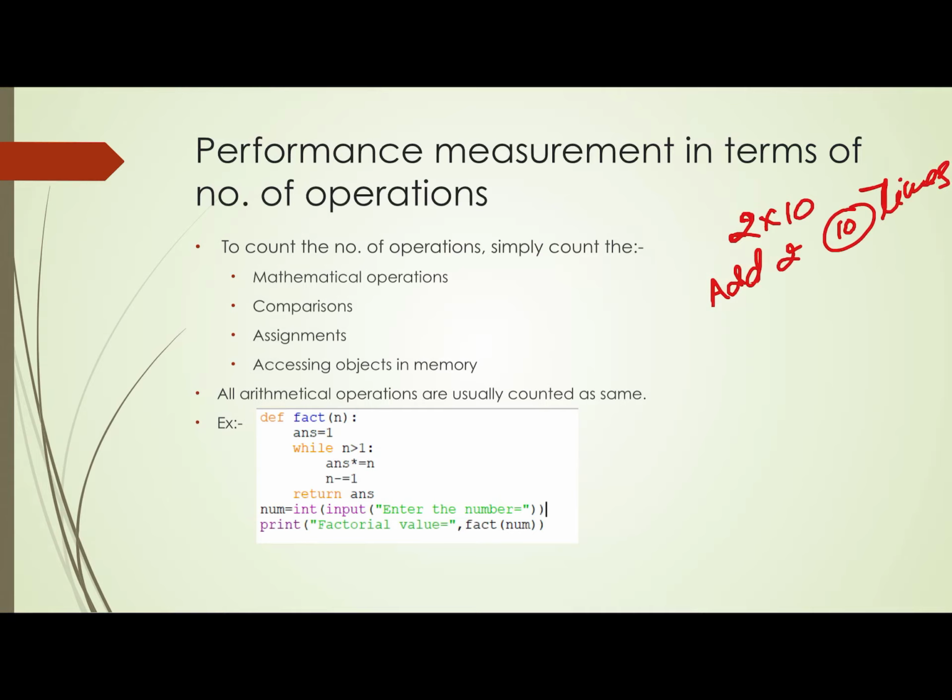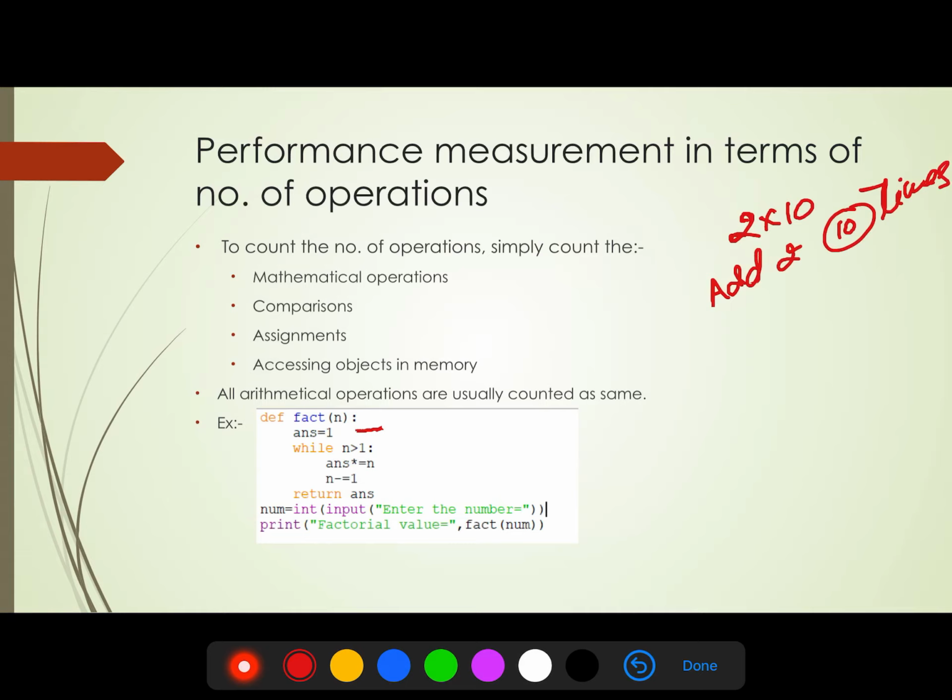Here is a program to calculate the factorial value. Here is answer equals to 1, suppose one step. Then answer into equals to n. There are two different operations in this. What are these operations? These operations are answer equals to answer into n.